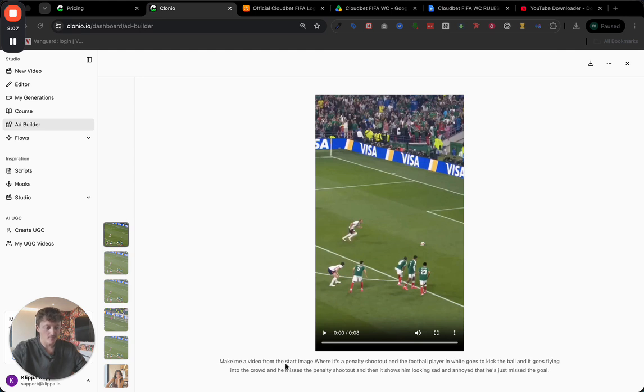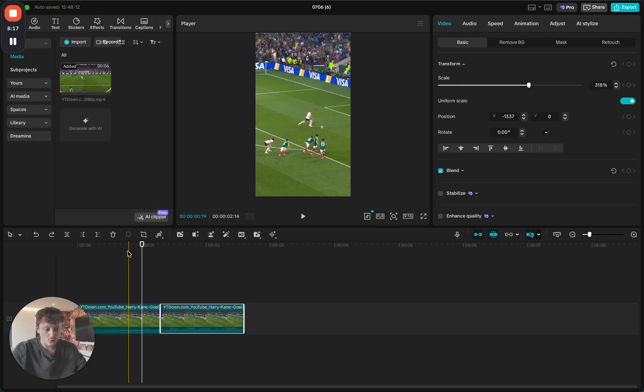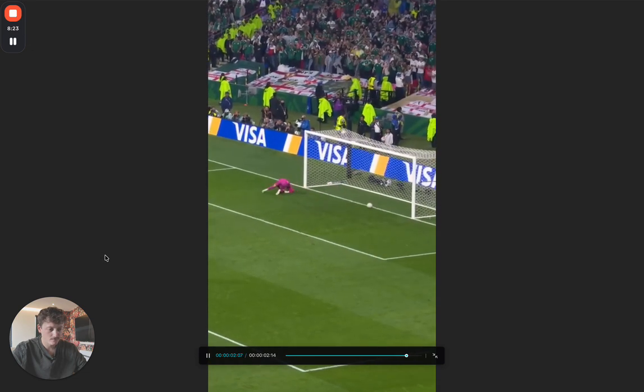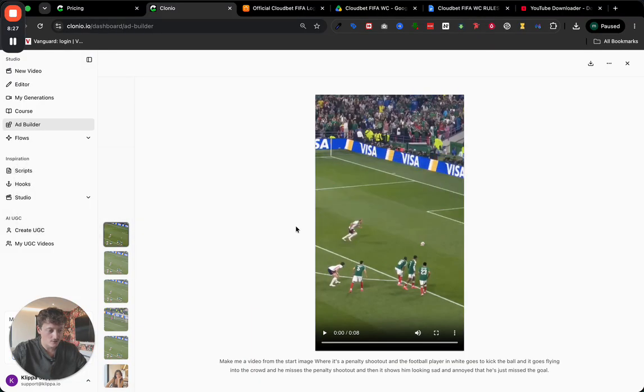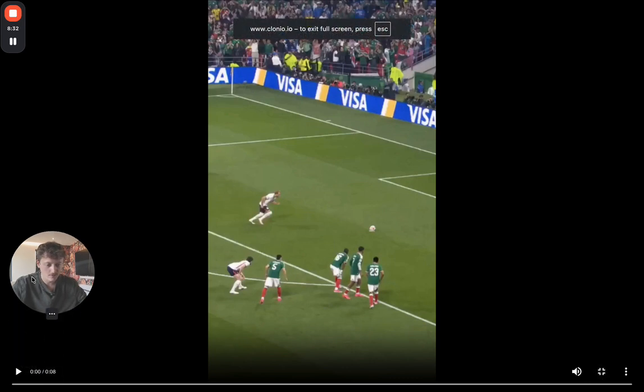So you can see here it said make a video from the start image where it's a penalty shootout in football, and the player in white goes to kick the ball and it goes flying into the crowd and he misses the penalty shootout. Have a look at how this works, right? For reference, we have the actual goal being scored, which I'll play now in full screen. It's England's Kane. He scores in about 2.6 seconds. We come back into Clonio and I put this into full screen. I'll show you what happens. Let's move myself out of the way.